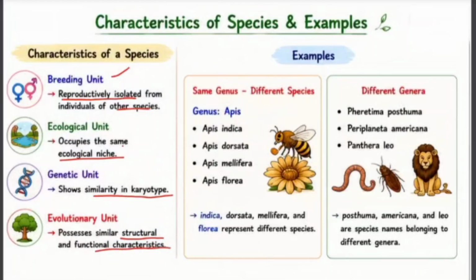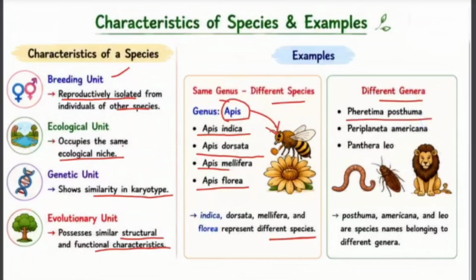Now let us discuss some examples to understand the concept better. Same genus, different species. Take the genus Apis, which includes honeybees. Some species under this genus are Apis indica, Apis dorsata, Apis mellifera, and Apis florea. Notice that all belong to the same genus Apis, but each represents a different species. Now let us look at examples belonging to different genera. Examples include Ferritima postuma, Periplaneta americana, and Panthera leo. These organisms belong to different genera and represent entirely different groups.